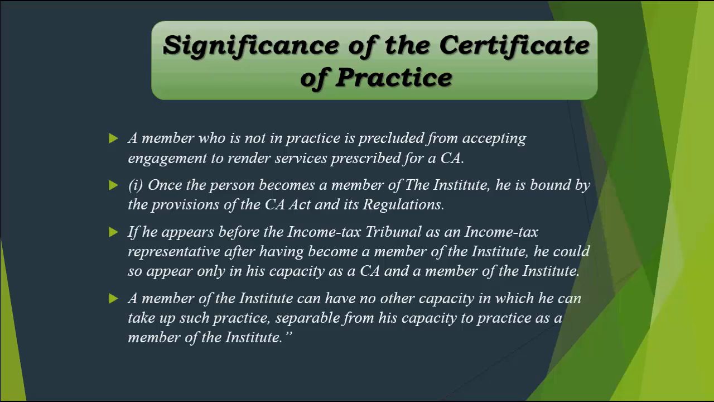So if I read out what is there on the screen, a member of the institute can have no other capacity in which he can take up such practice, separable from his capacity to practice as a member of the institute. Which means if you can do any practice as a member of the institute, then you will not use any other designation that can also do the same task. You'll always have to use CA over there.